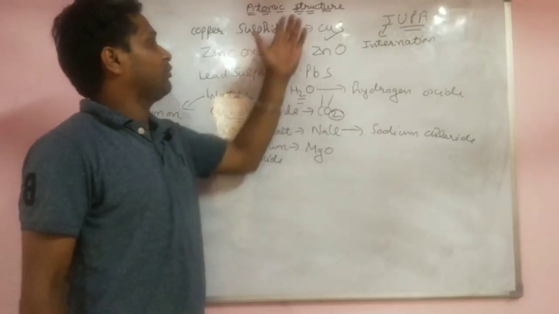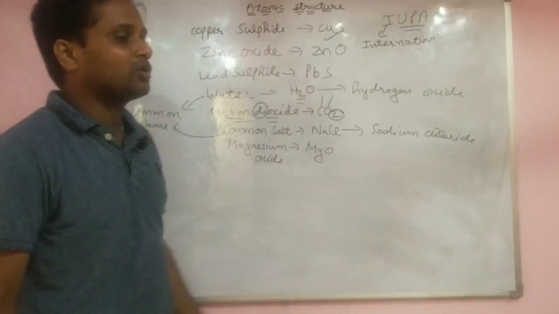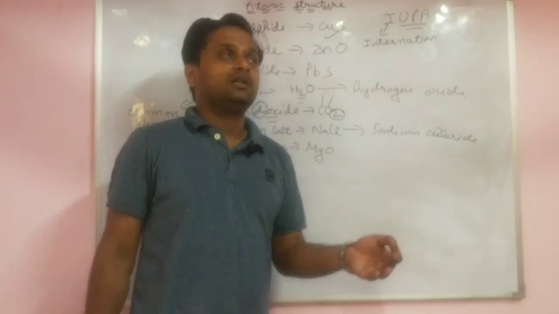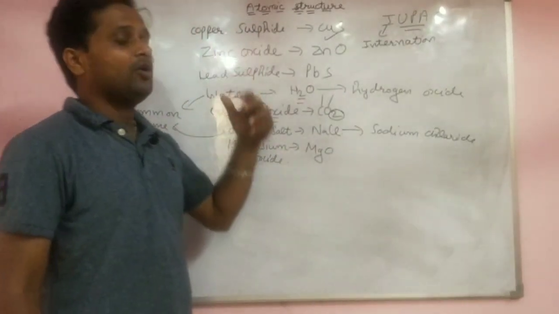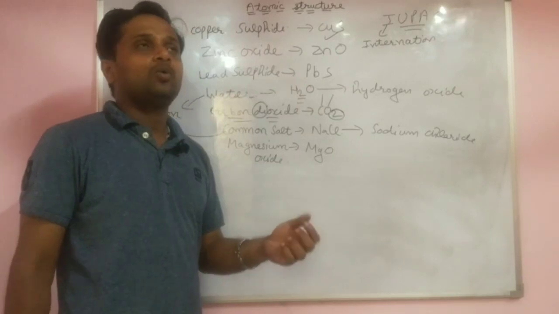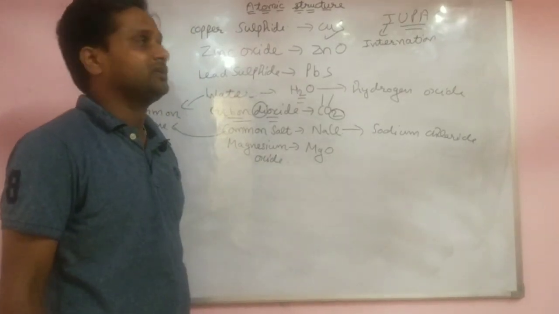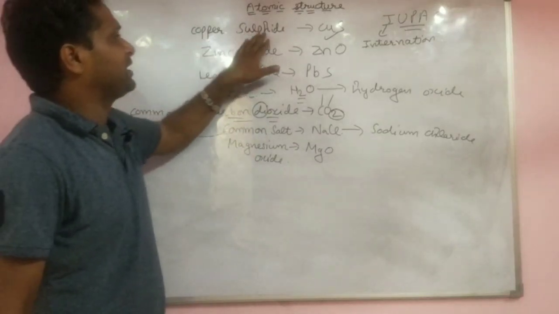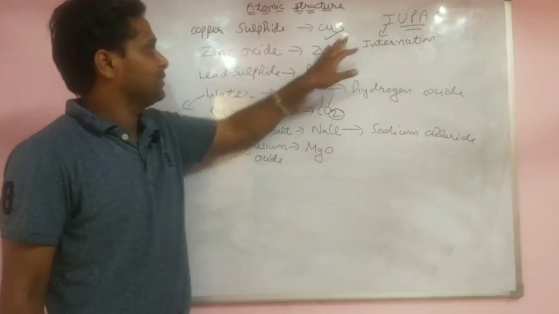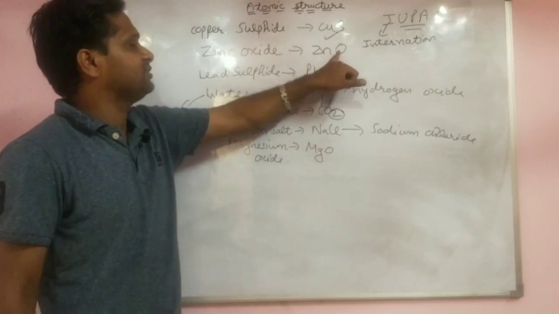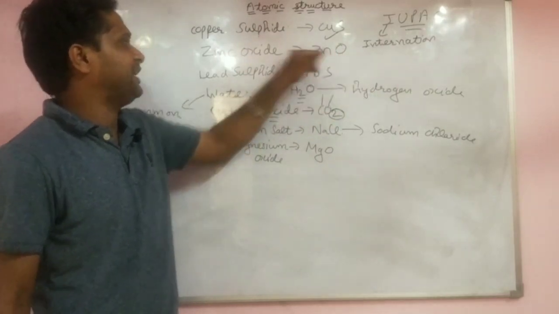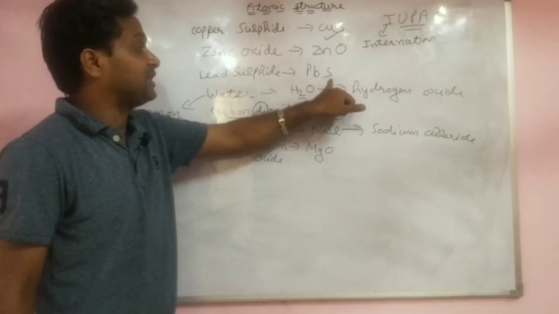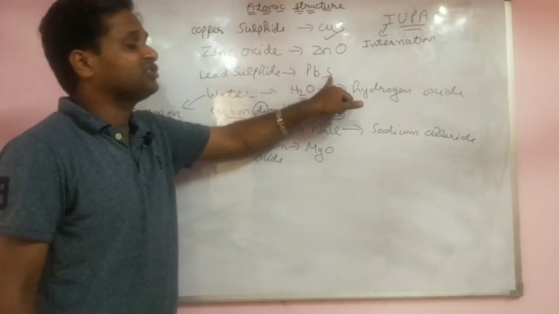In the last lecture of atomic structure, I already discussed what matter is. Who told about matter? Dalton, John Dalton, and he already told about element, compound, symbols and chemical formula. So some chemical formulas we again discussed: copper sulfide, CuS; ZnO, the symbol of zinc is Zn, zinc oxide; lead oxide, and lead sulfide, lead plus sulfur.